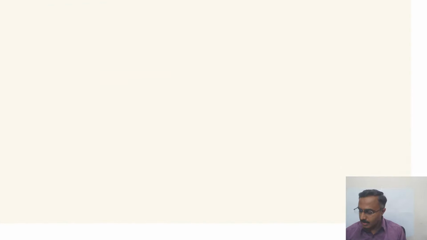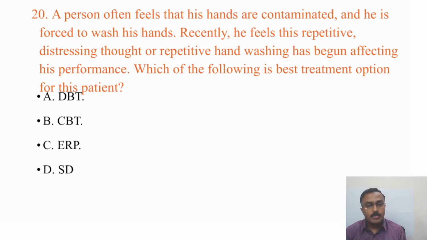Great. Just a few more questions, and that's it, because it's been already more than 1.5 hours. A person often feels that his hands are contaminated and he is forced to wash his hands. Recently, he feels this repetitive distressing thought or repetitive hand washing has begun affecting his performance. Which of the following is the best treatment option for this patient?